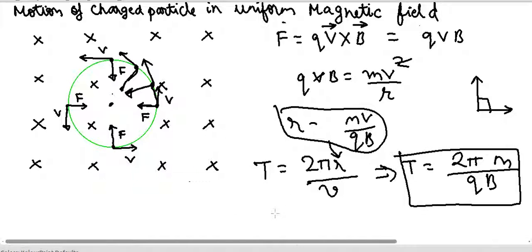And the frequency of this circular motion, we know that frequency is simply 1 by time period. Inverse of time period is frequency. So frequency will be just qB by 2 pi m.